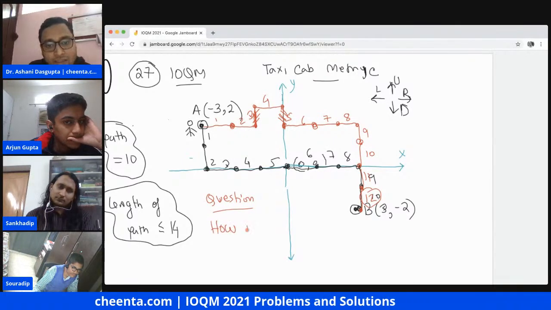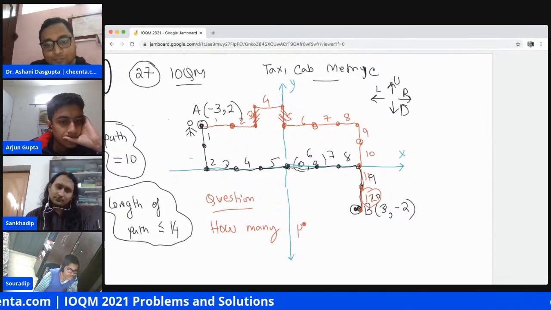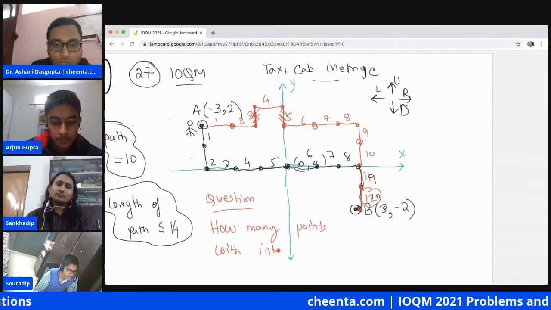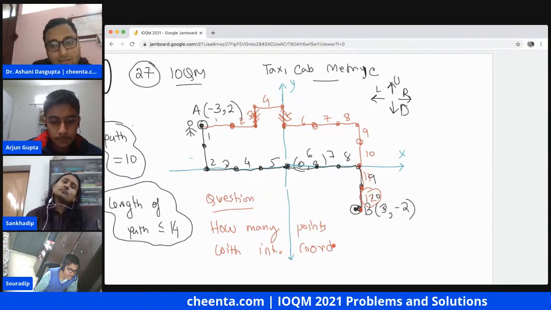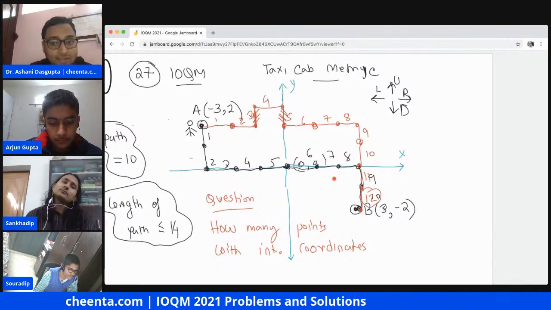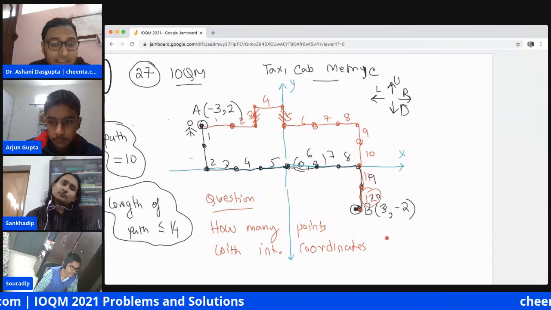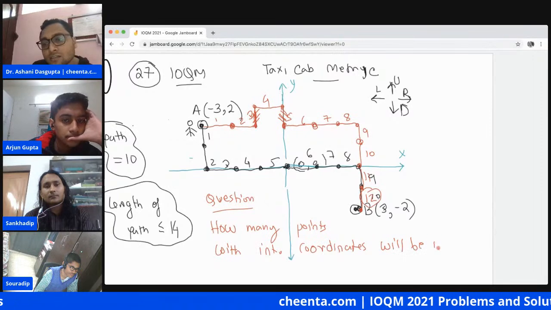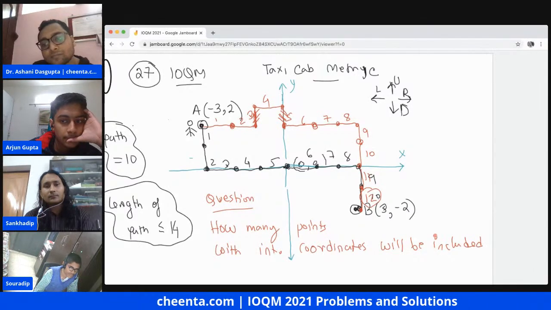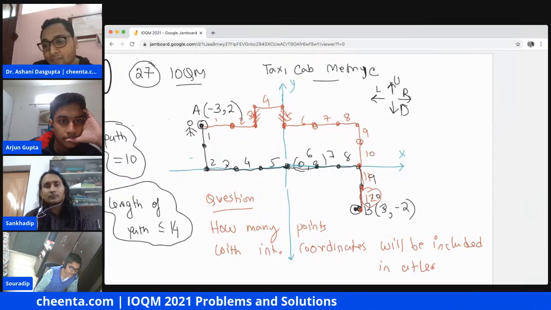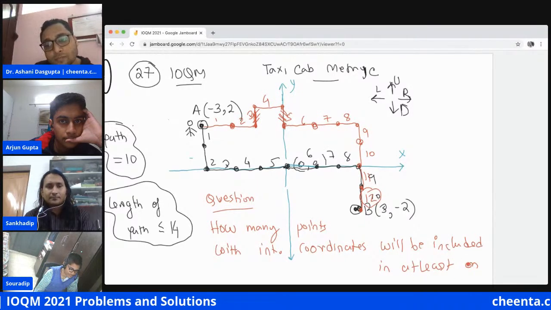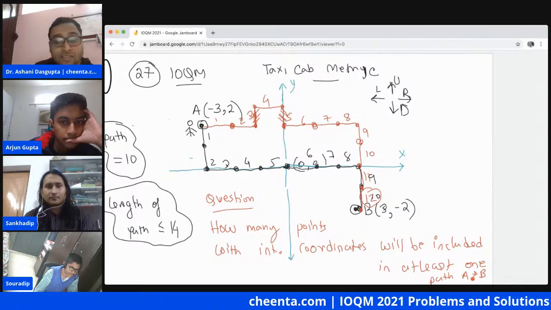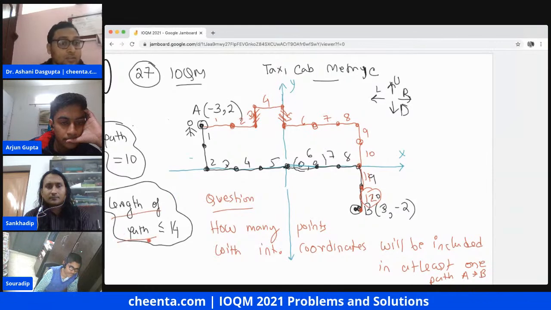So how many points with integer coordinates, sometimes called lattice points, will be included in at least one path from A to B, given the condition that the length of the path is less than or equal to 14.